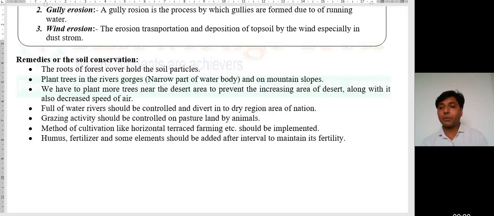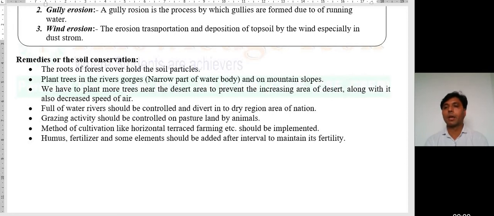After discussing prevention, now we have to discuss the remedies for soil conservation. First point, the roots of forest cover hold the soil particles. The roots of forest cover hold the soil particles. It means we have to plant more and more trees on the wasteland, near running water areas, and near some farms or other places.